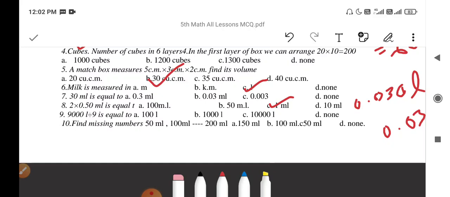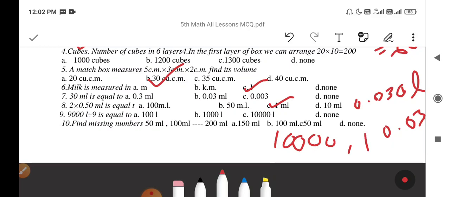The correct answer will be 10,000 and the remainder will be 1. So here the answer is not given.